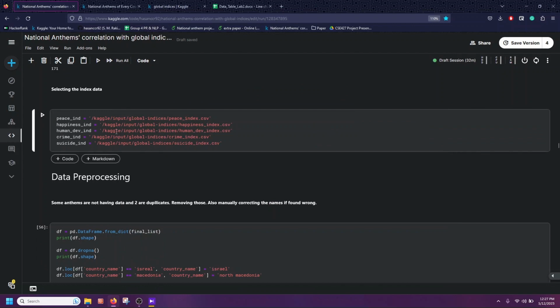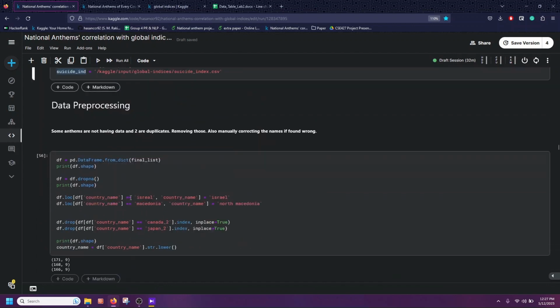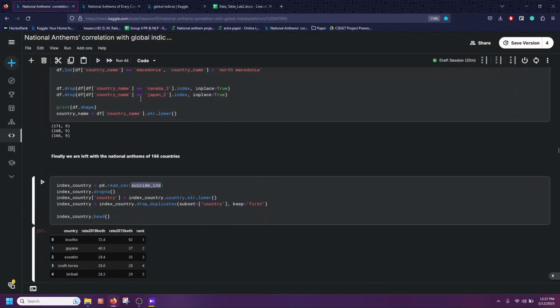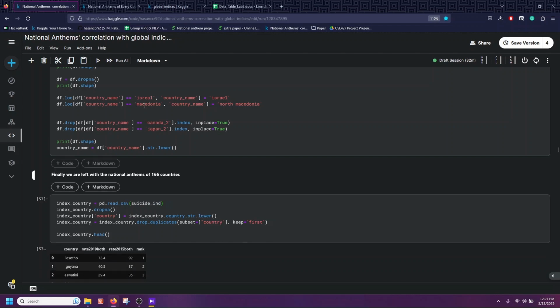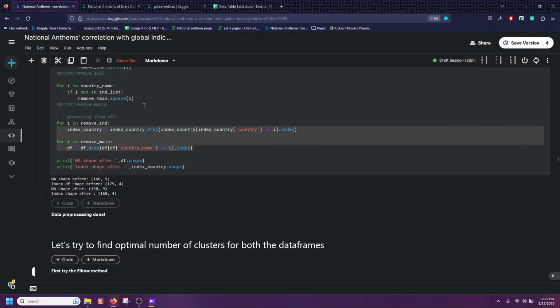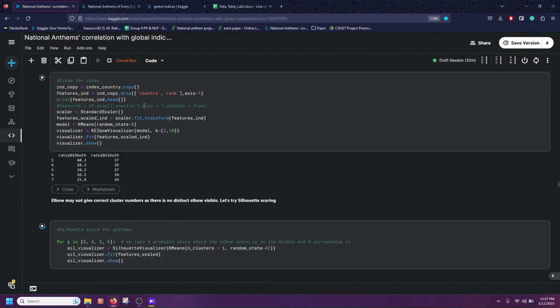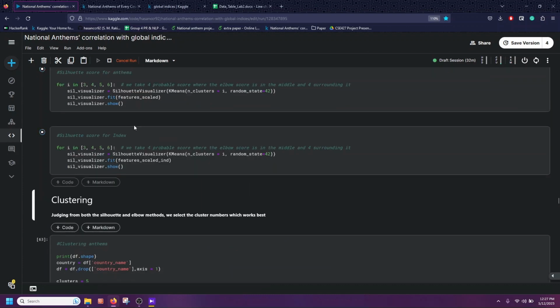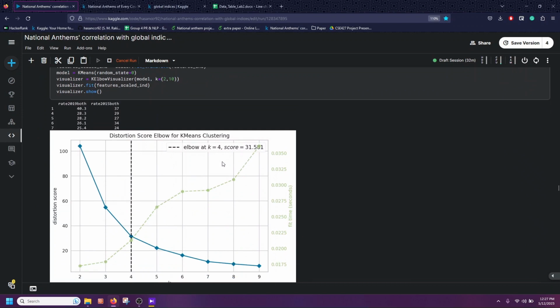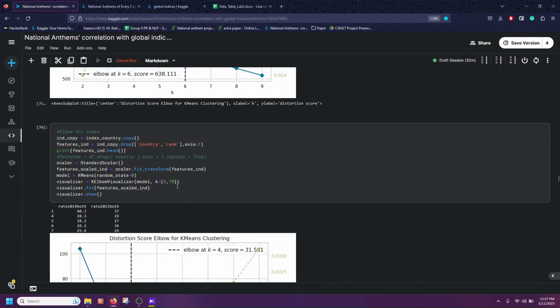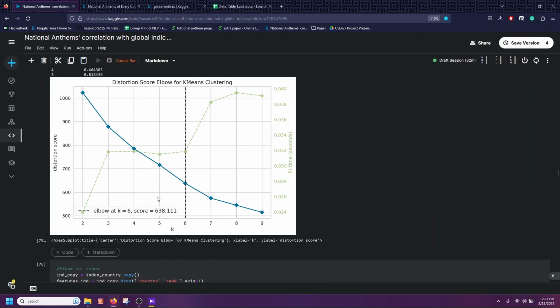Now let's take the suicide index. So let's put it in suicide index, and now let's run all the cells again. In the same way, it will just do its work. And let's find the silhouette and elbow scores for both of them. So this elbow is showing K at 4, and it is a good elbow, I think. And this is not a good elbow, it is at 6.